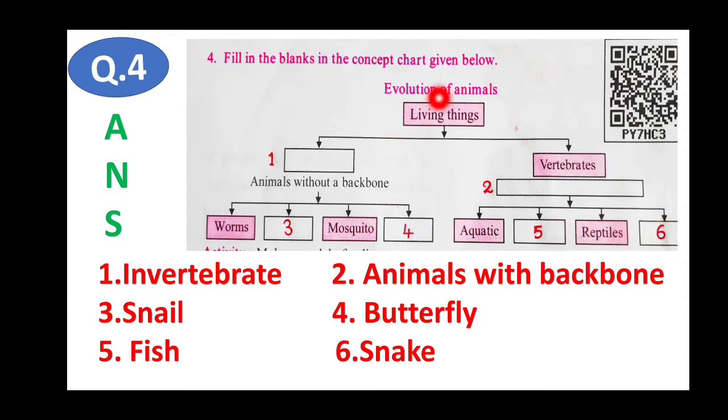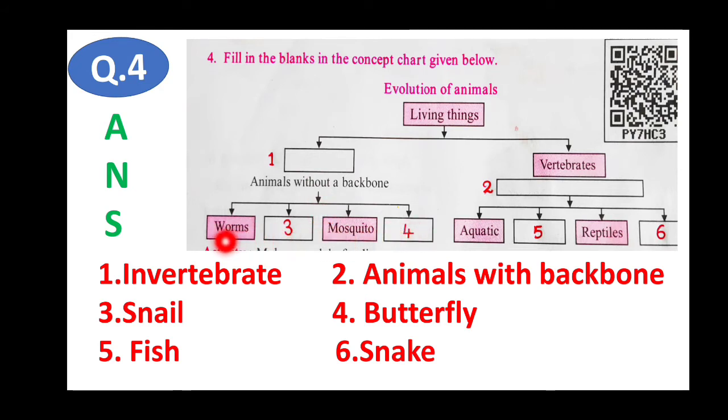The first one, living things. Living things are classified into 2 groups. Here it is given vertebrates, so the first answer is invertebrates. Animals are classified into 2 groups, invertebrates and vertebrates. These animals are without backbone, and these animals here will come with backbone. The second answer is animals with backbone. And these invertebrates' examples are given here.